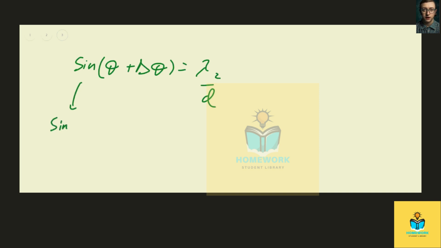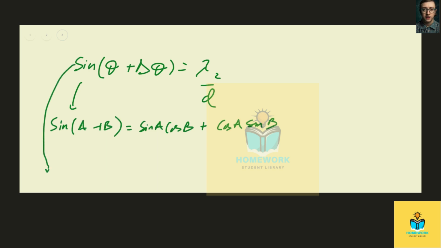Remember, sine of a plus b is the same as sine a cosine b plus cosine a sine b, and therefore sine of theta plus delta theta, assuming theta is a and delta theta is b, becomes the same as sine theta cosine delta theta plus cosine theta sine delta theta equals lambda 2 over d.